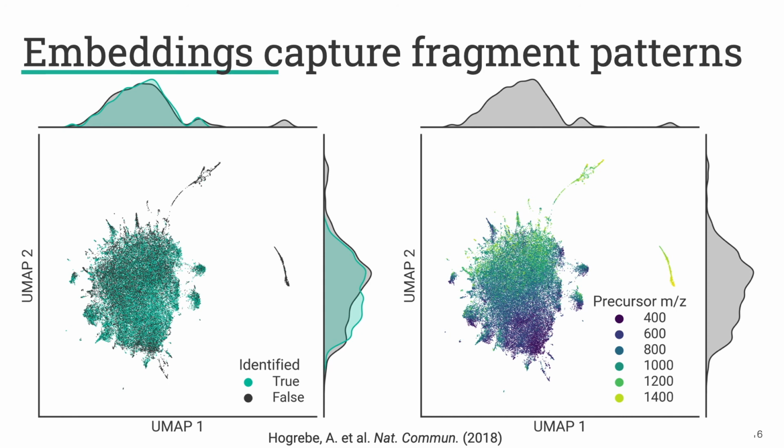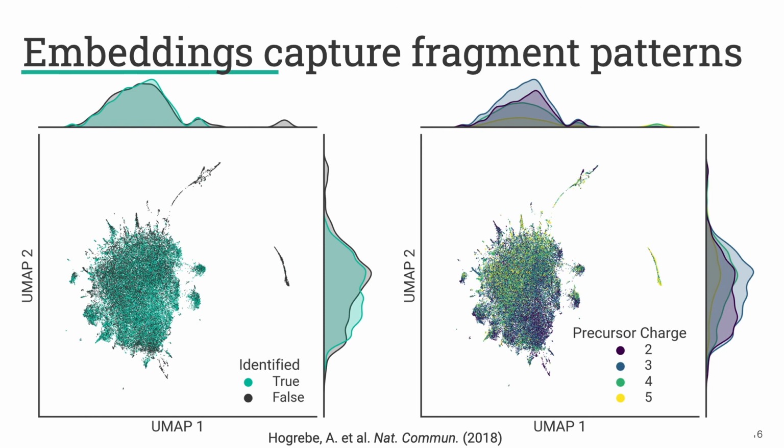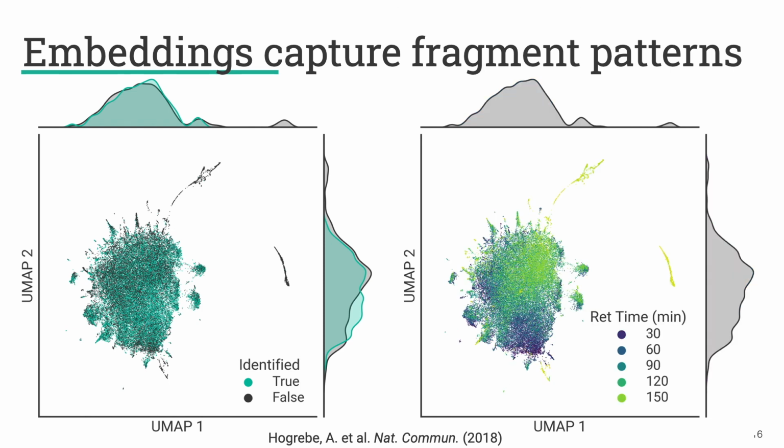And we can look at how this relates to the precursor m/z, where you can see as you move up in this plot that the precursor m/z increases. And you can see that these tendrils are very high mass, and they're also a very high charge. And one of the things we concluded is that these are just analytes that are washing off the column at the end of the run, which is kind of to be expected, so they wouldn't be identified. But the interesting thing is that we were readily able to see that these were different types of spectra just from the embeddings that we had learned.